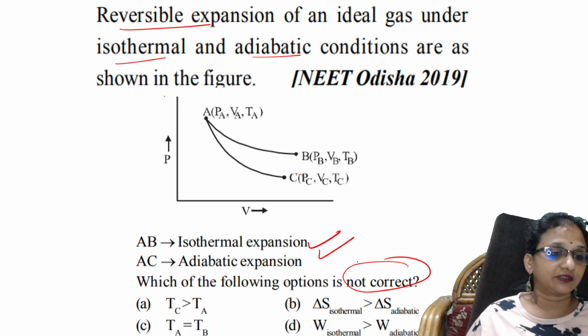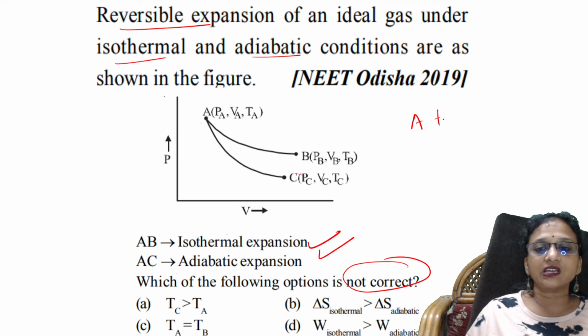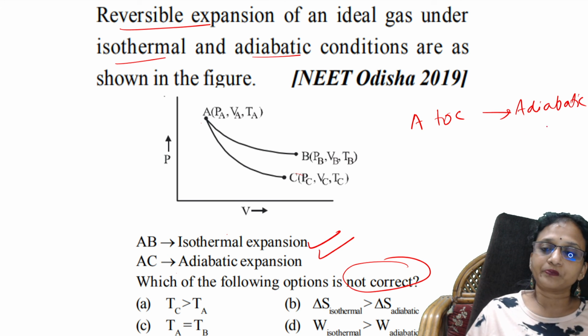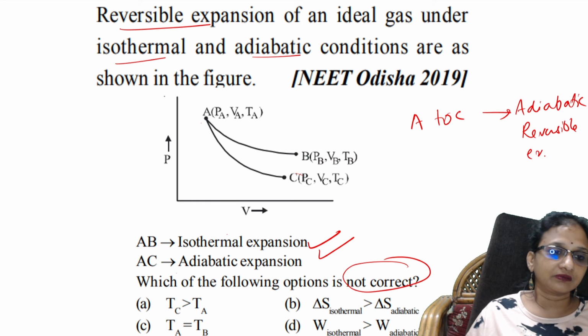Which is incorrect? Okay. So what to remember, students? Check carefully. They said A to C graph, what is it? It represents adiabatic reversible expansion. Am I right?